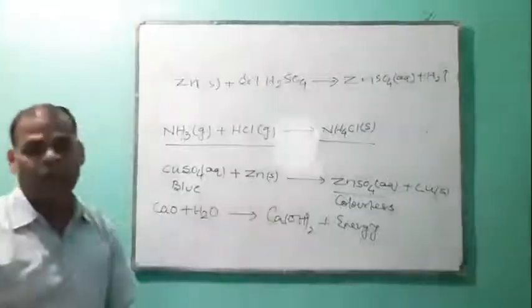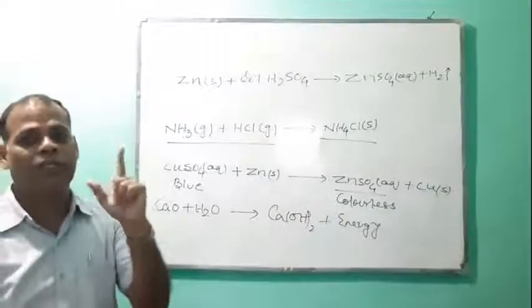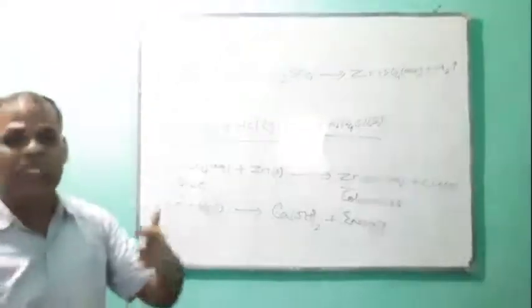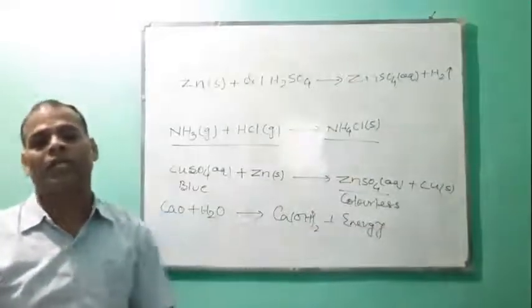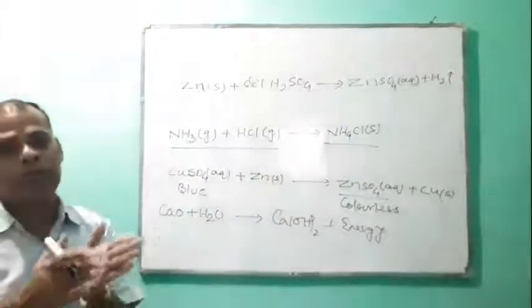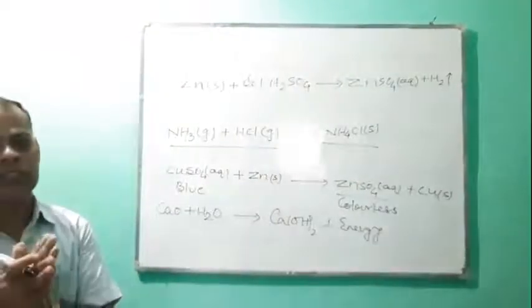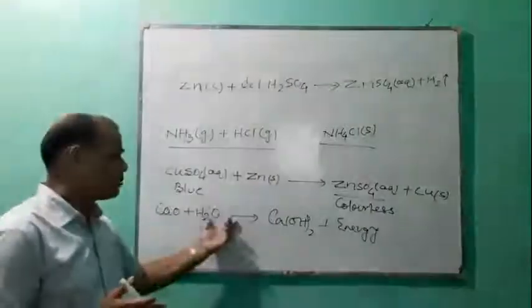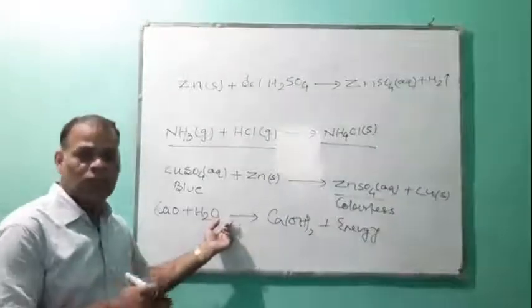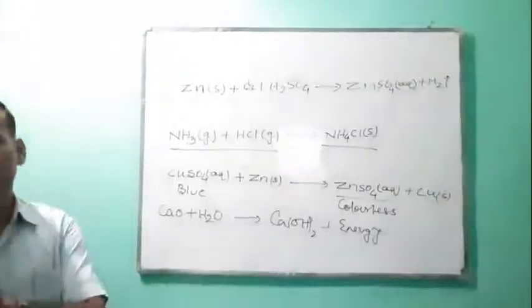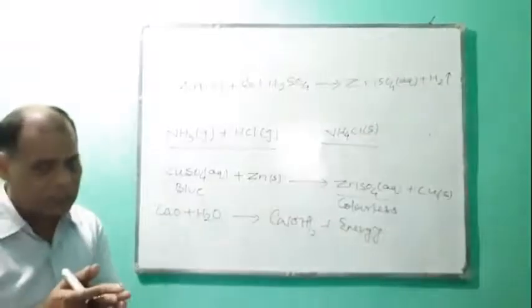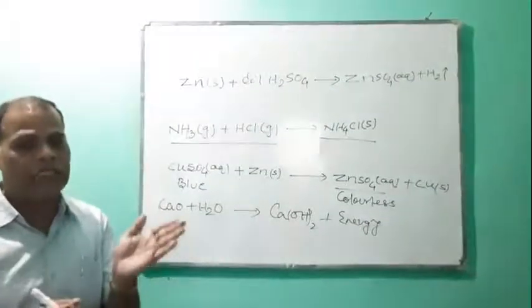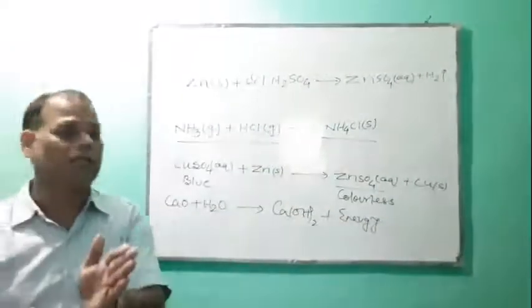Now change of energy can be in two ways. One in which energy is evolved. That chemical reaction is called an exothermic chemical reaction. What is an exothermic chemical reaction? A chemical reaction in which energy is liberated.